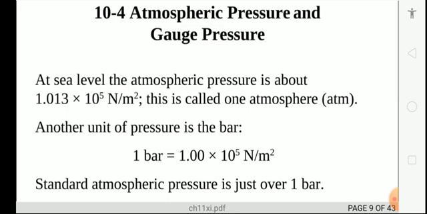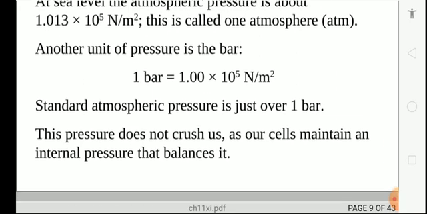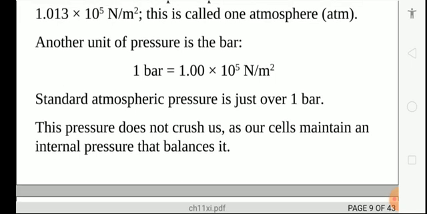In another unit, when a force of 1 Newton acts perpendicular to a surface of 1 meter squared area, the pressure is called 1 Pascal. Standard atmospheric pressure can be expressed in bar, in Pascal, or in Newton per meter squared.